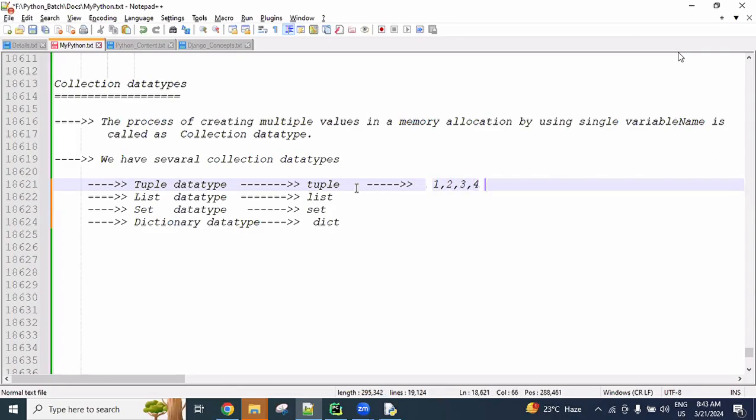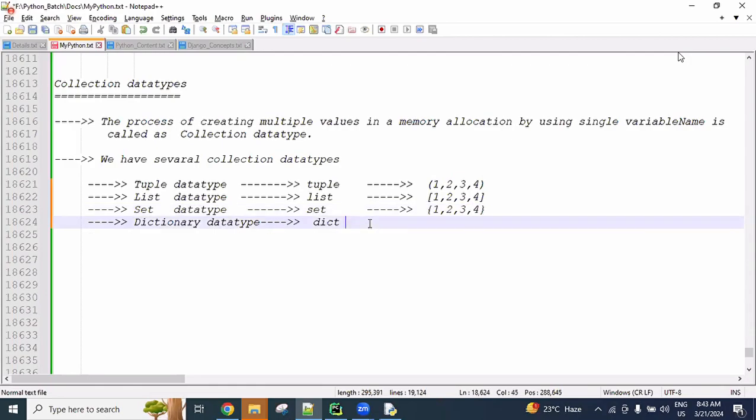The tuple uses parenthesis, with values comma separated. Later we will discuss more points. The list data type uses square brackets, comma separated. The set data type uses curly braces, comma separated. And the dictionary data type uses curly braces in key colon value format, 1 colon 10, 2 colon 20.